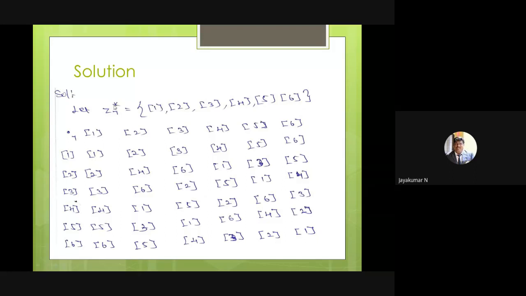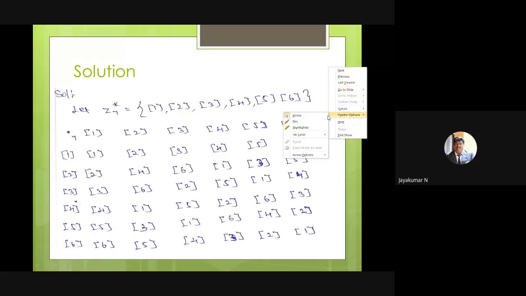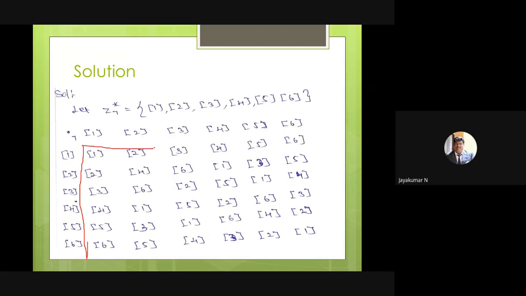So Z7 star means start from 1, end with 6. Just apply the multiplication modulo. When you multiply two numbers, if the product is greater than 7, divide by 7 and write the remainder. That's all. This is the filling of the table. When you observe this table, similar to the previous case, all the entries belong to Z7 star, therefore closure is satisfied.